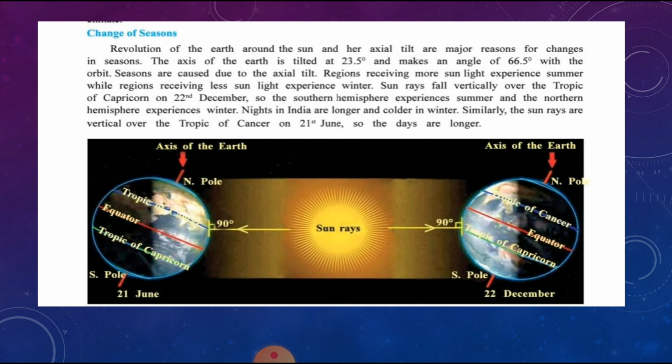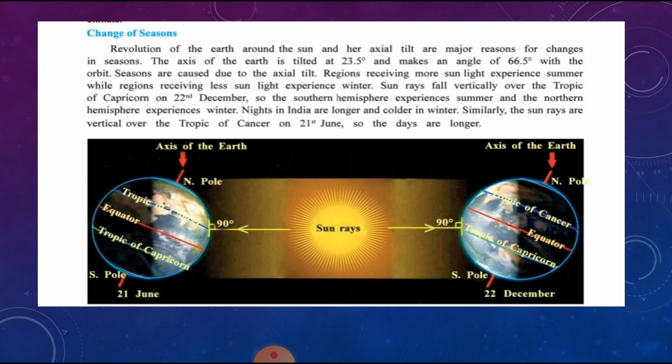The axis of the earth is tilted at how much? 23.5 degrees, and it makes an angle of 66.5 degrees with the orbit. When the earth rotates, it keeps this tilt, and this tilt in the axis of the earth causes the changes in the season. Those regions of the earth that face the sun receive more sunlight and hence experience summer, whereas the regions that receive less sunlight experience winter.